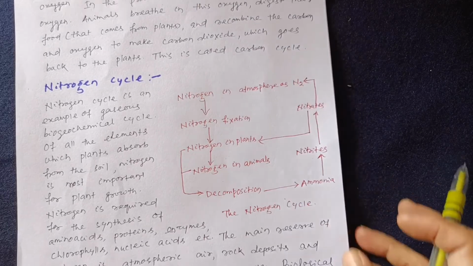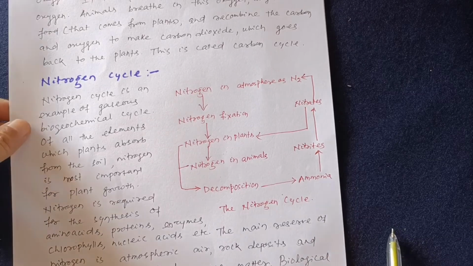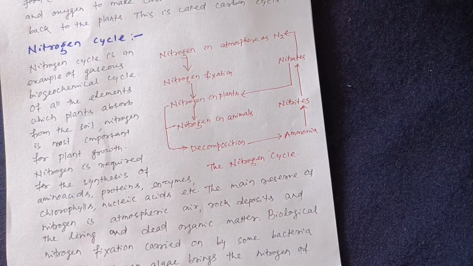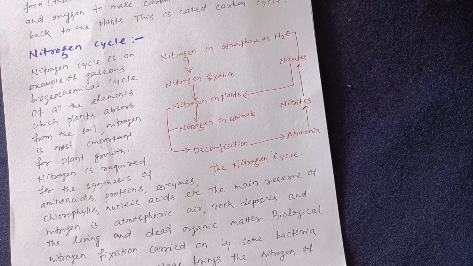Next comes the nitrogen cycle. Nitrogen cycle is an example of a gaseous biogeochemical cycle. Of all the elements which plants absorb from the soil, nitrogen is most important for plant growth. Nitrogen is required for the synthesis of amino acids, proteins, enzymes, chlorophylls, nucleic acids, etc. The main reserve of nitrogen is atmospheric air, rock deposits, and the living and dead organic matter.